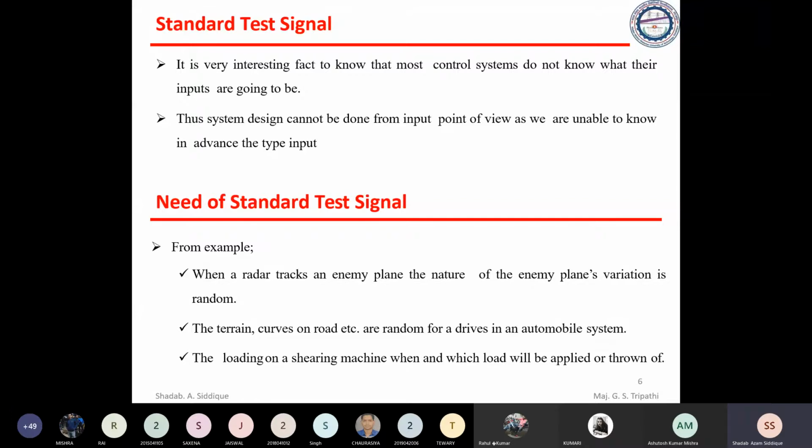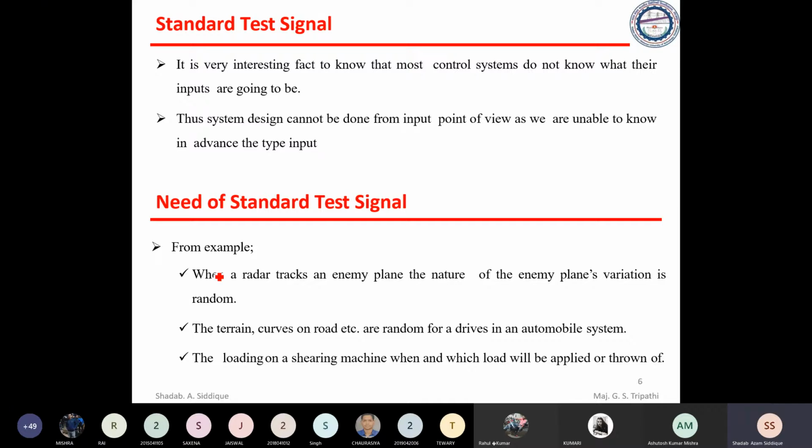And just put in the standard signal. So terrain, curves on a road, are random for a driver in an automobile. There is also a terrain that basically ends on a road or a curve of a road, and that is also random for a driver. You can see this type of signal is basically a sudden change in a terrain.